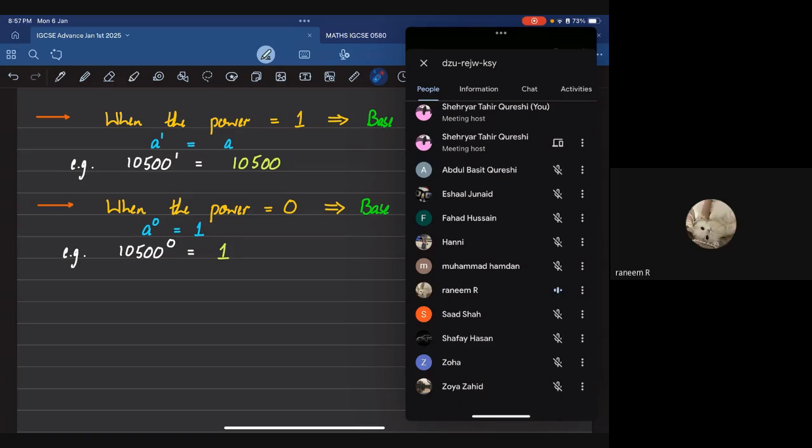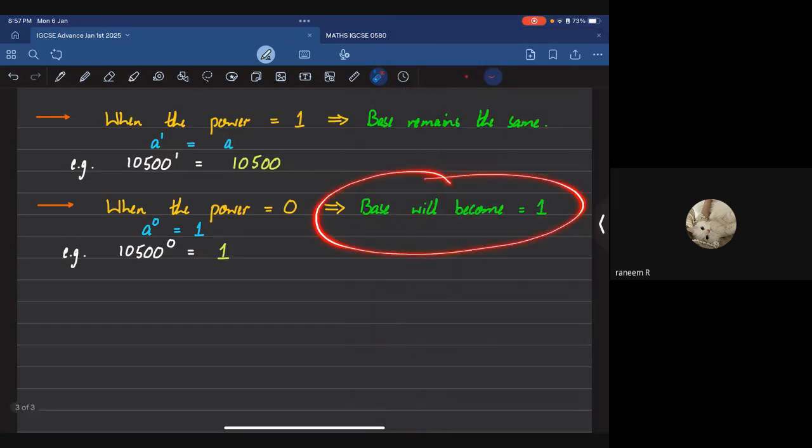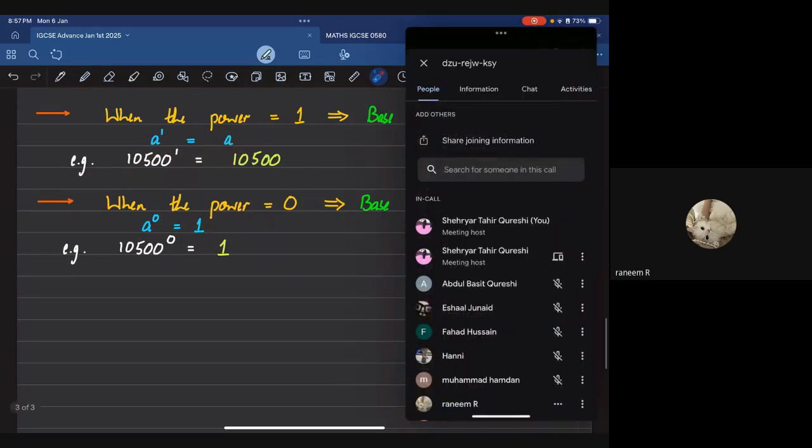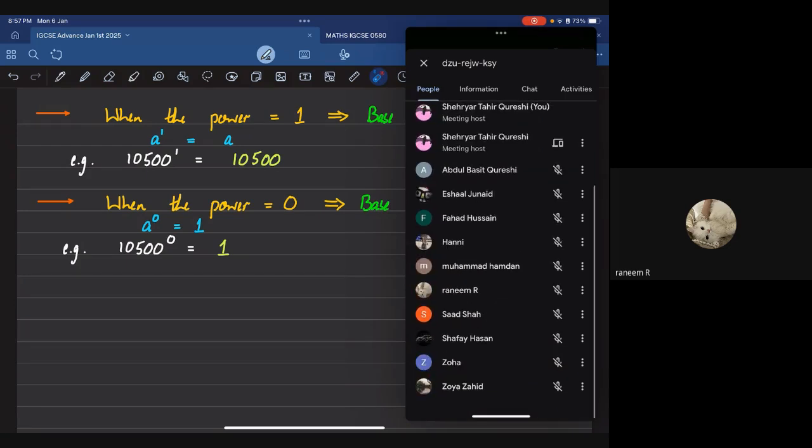Hi, sir. And also, Raneem, could you tell me when the base becomes 1 without the power being equal to 0? Any other scenario that you might know of, or Google might? I don't know. No? This is so easy, by the way. Yes, Saad. Any other scenario where the base becomes 1?